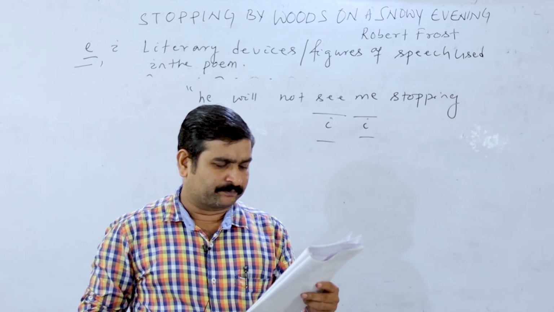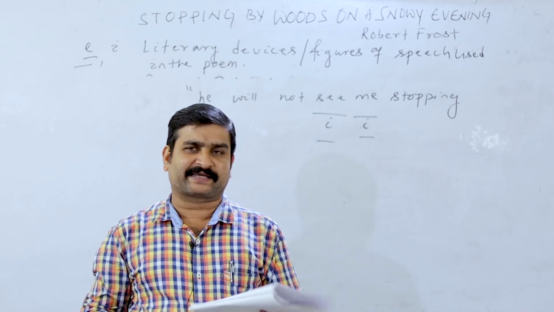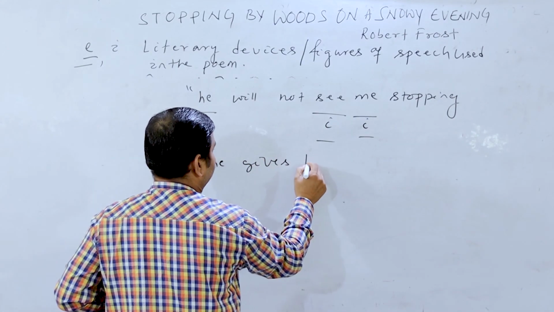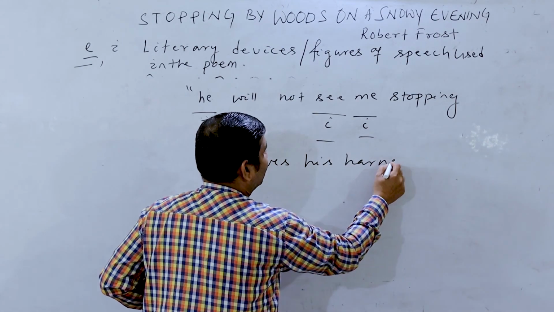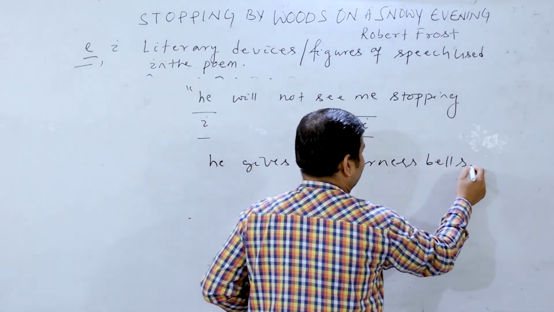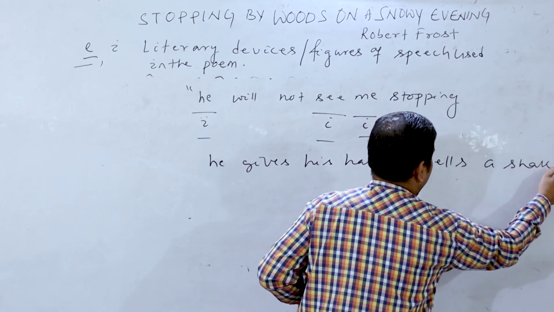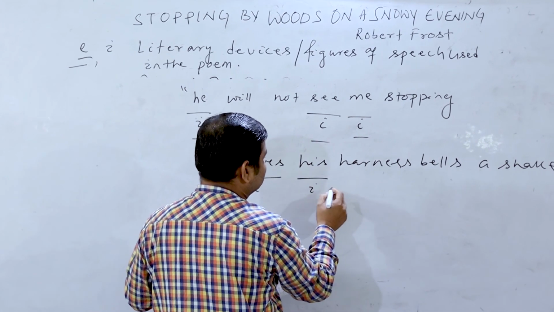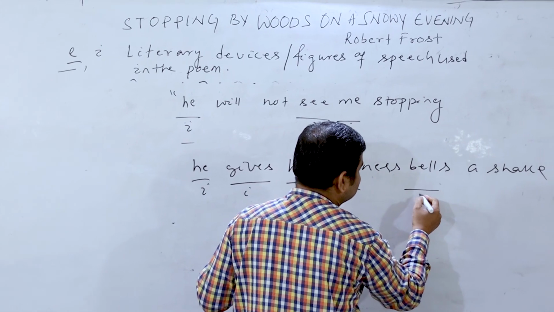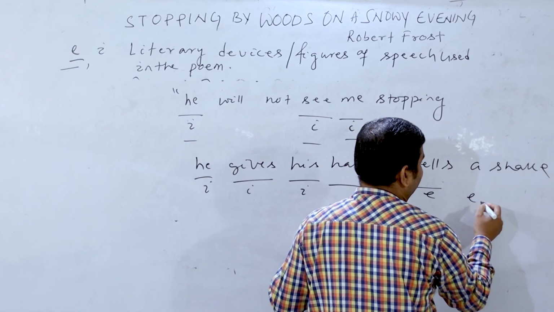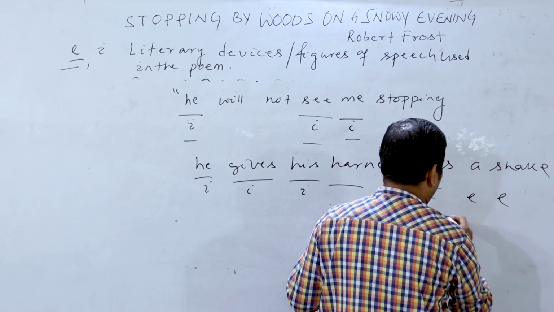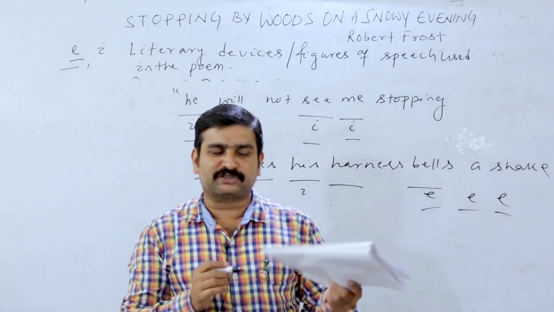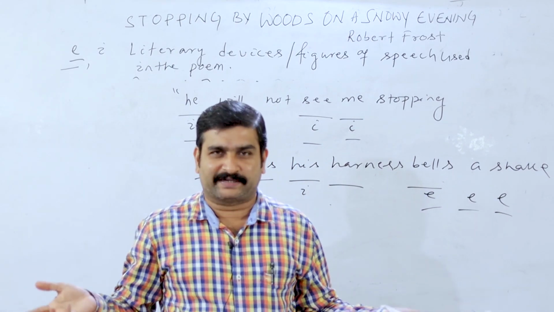He will not see me stopping. He gives his harness bells a shake. Another line I am writing. Look at the line. He gives his harness bells a shake. So here he gives, I sound, his, I sound, harness, bells, here it is A sound, shake, A sound. So here I and A sounds are repeated, I and A come under vowels. So that is called assonance.